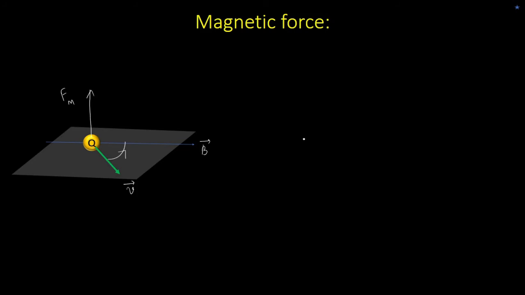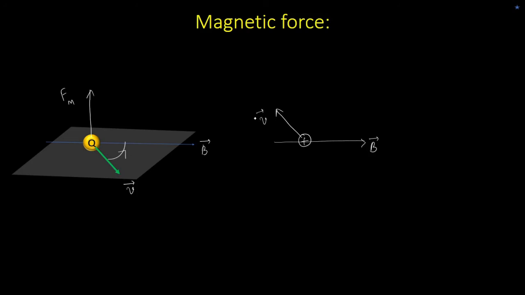Now I'll say the same charge Q, instead of coming in this direction, what if it goes in the other direction? So this is the magnetic field B. Now the charge will start moving in this direction, which is opposite to the initial direction.